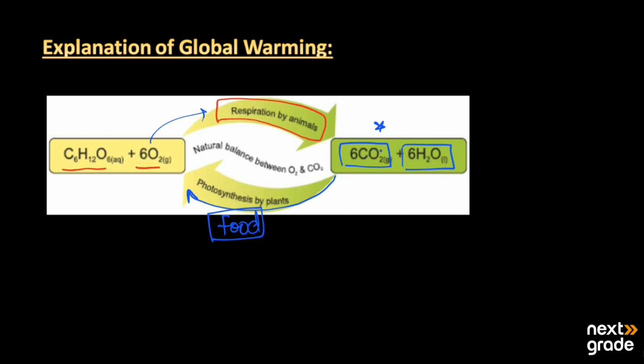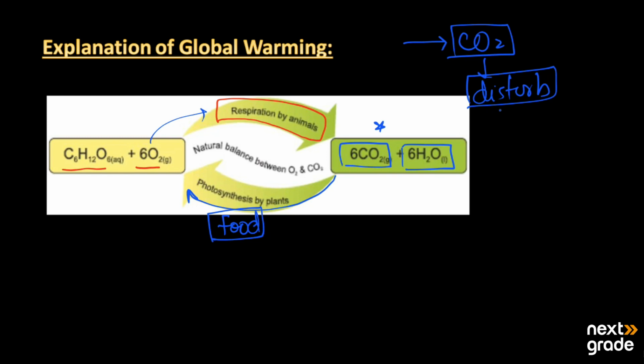But when this carbon dioxide level increases in our atmosphere, it disturbs the natural balance, and when the natural balance is disturbed, it may cause serious consequences to living organisms. Although we say that it is not a poisonous gas, it is a simple gas present in the environment, yet its concentration increases.